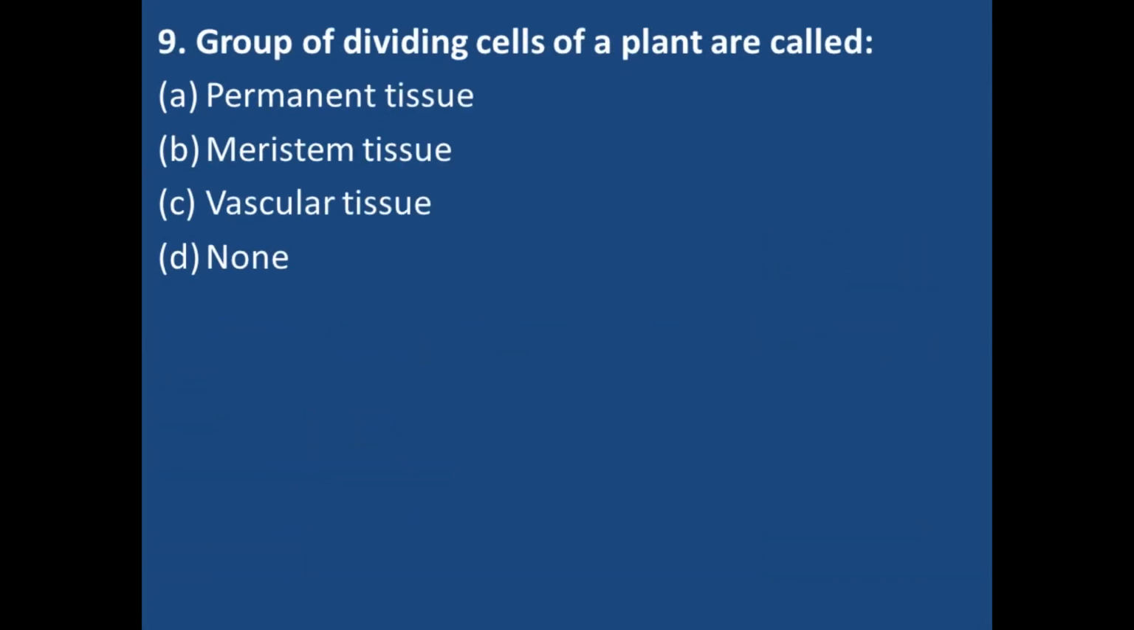Group of dividing cells of a plant are called permanent tissue, meristem tissue, vascular tissue and none of the above. Yes, the right answer is option number B, meristem tissue. Meristematic tissue has the capability of cell division, but the permanent tissue is that tissue which has lost the capability of cell division. I told you in the starting of this video also.